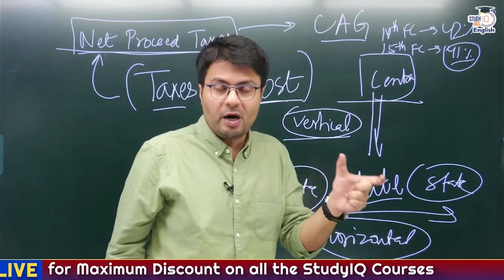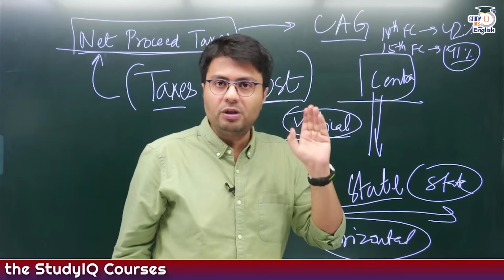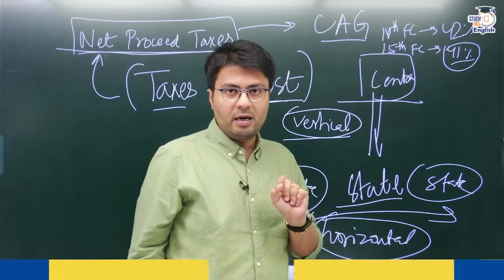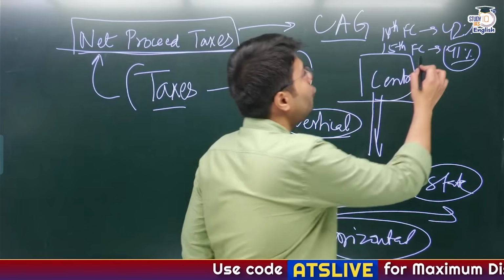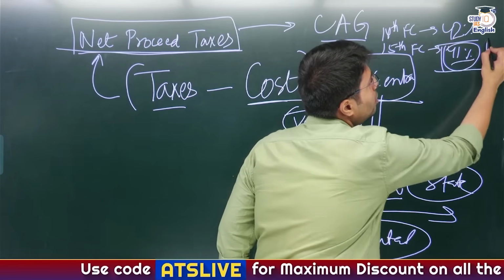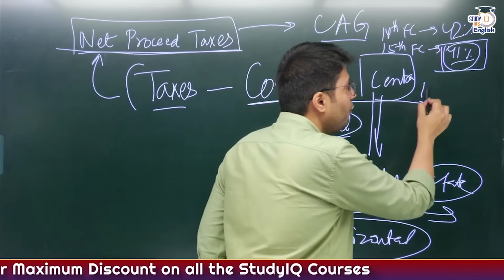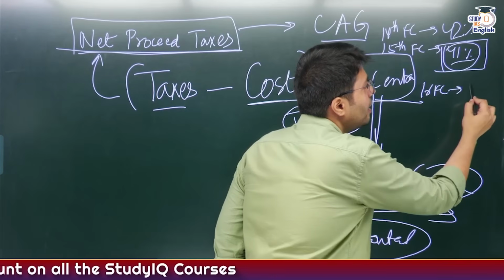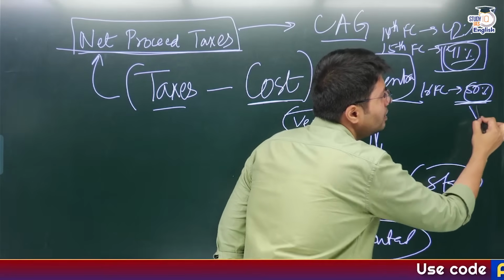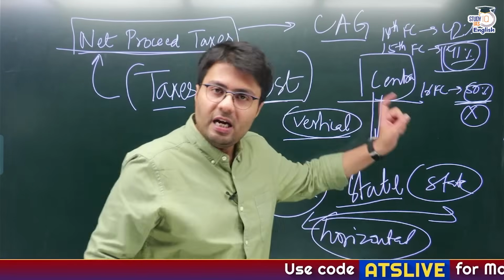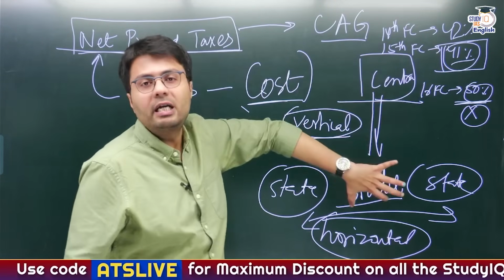And with the abrogation of Article 370, the Union government bifurcated the erstwhile state of Jammu and Kashmir into two separate union territories. So the expenses of union territories will be borne by the central government. Therefore, the 15th Finance Commission reduced the devolution of taxes by 1%. Now, as per the 16th Finance Commission, the governments are recommending or asking the Finance Commission to devolve 50% of the funds, but this has not been finalized yet. When it is finalized, I will let you know. So this is an example of vertical devolution.